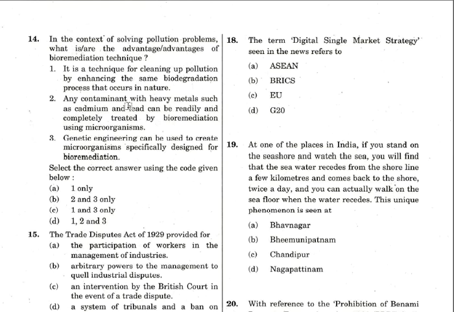Next thing, any contaminant with heavy metals such as cadmium and lead can be readily and completely treated by bioremediation using a microorganism. These kinds of holistic statements, you have to be careful and pay attention. So it is actually a wrong statement. Okay, it will not completely eliminate toxic things like cadmium and lead. It is very difficult, just by using a microorganism you cannot finish off these kinds of things. So option 2 is wrong. So you can eliminate B and D.